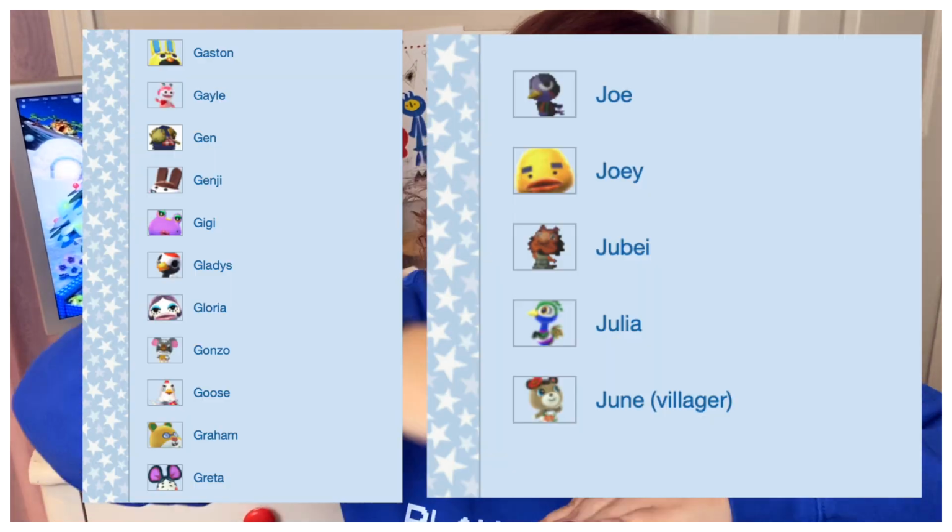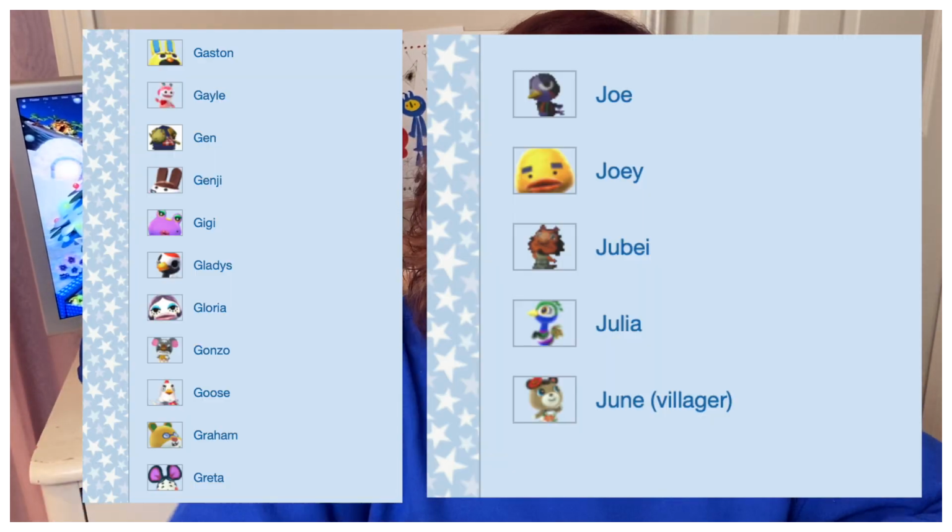I went back and took screenshots of the fan wiki where Goldie should be in the alphabet and where Julian should be in the alphabet. I took screenshots of what it looks like on my end, and they're not on the overarching villager category page, even though they have their own individual pages on the website. They weren't listed in the list. But it turns out there's another wiki that's way better that has all of the villagers with no weird gaps, and so I'm using that now.